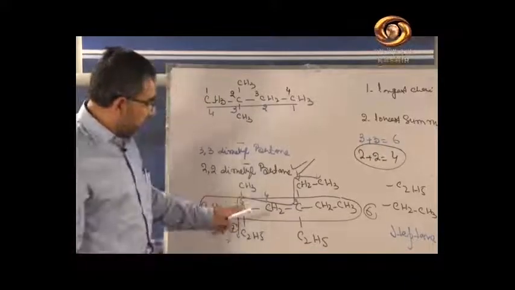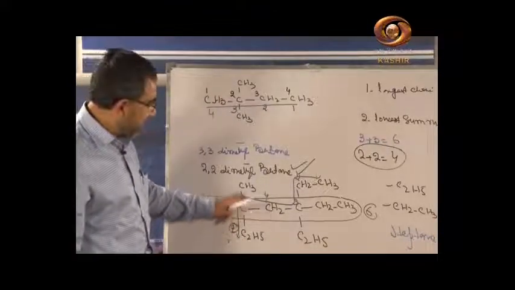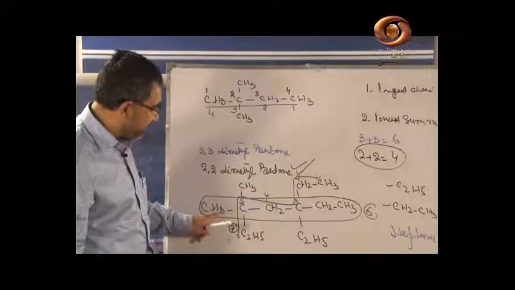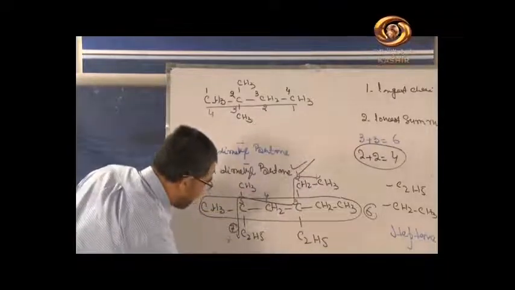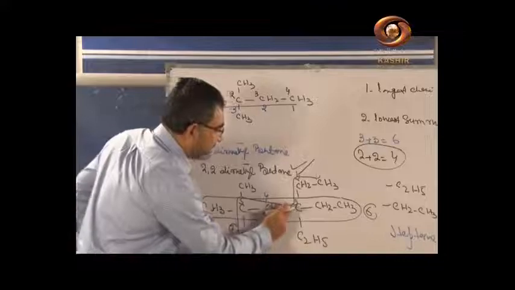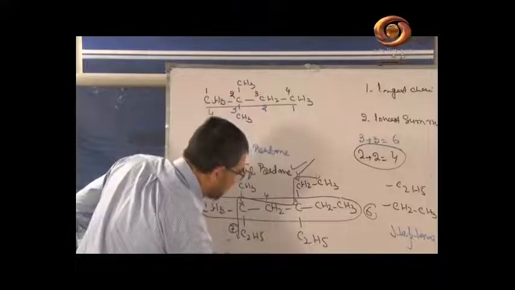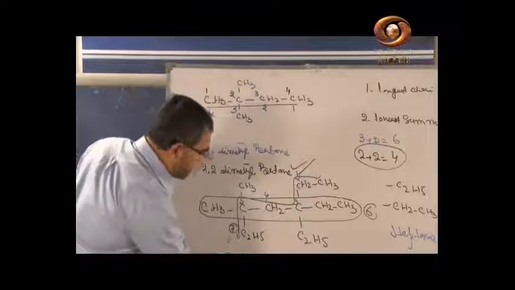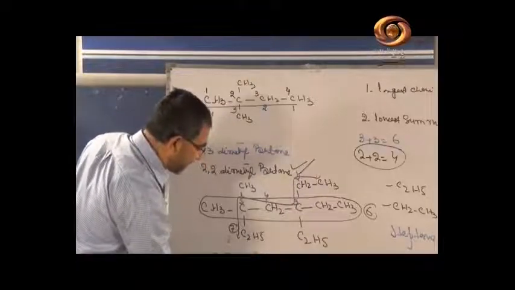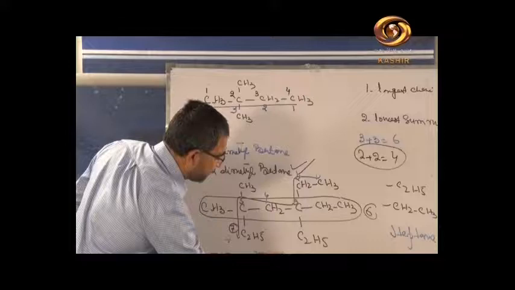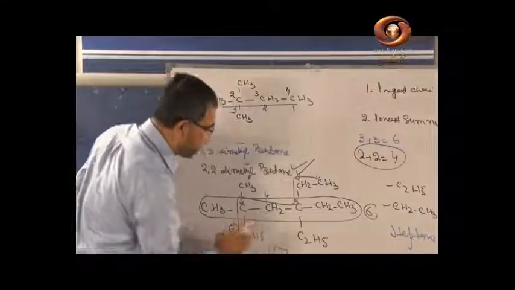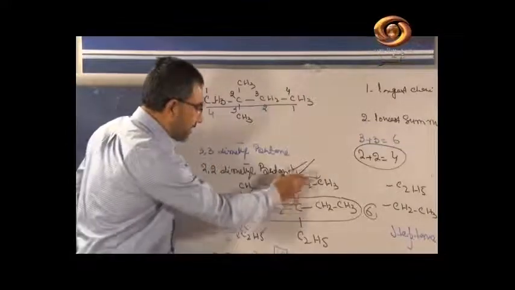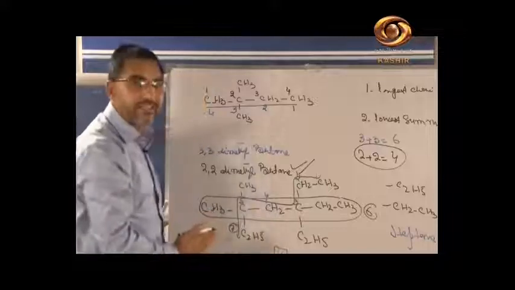Add the position numbers. Here we have 5 plus 5, plus here we have 3 plus 3. So what is the total? What is the net sum? The net sum will be 3 plus 3 plus 5 plus 5, which is 16. So with the blue color numbering, the sum comes to 16.